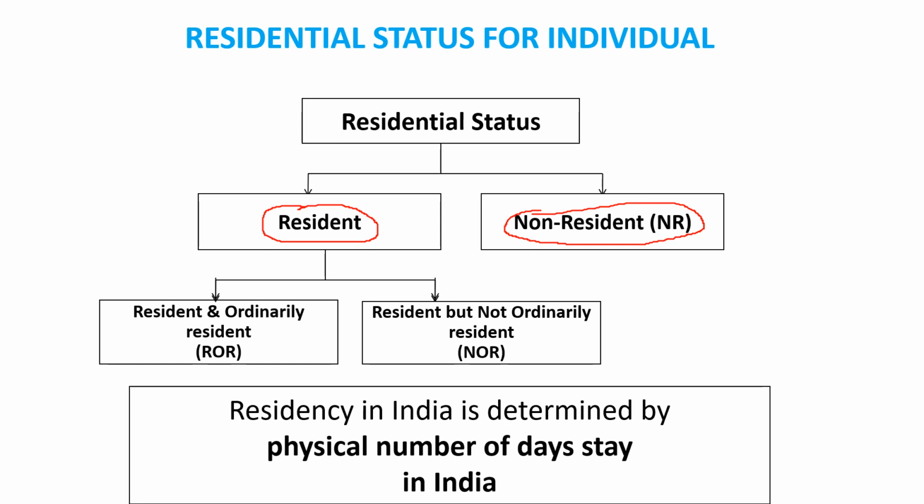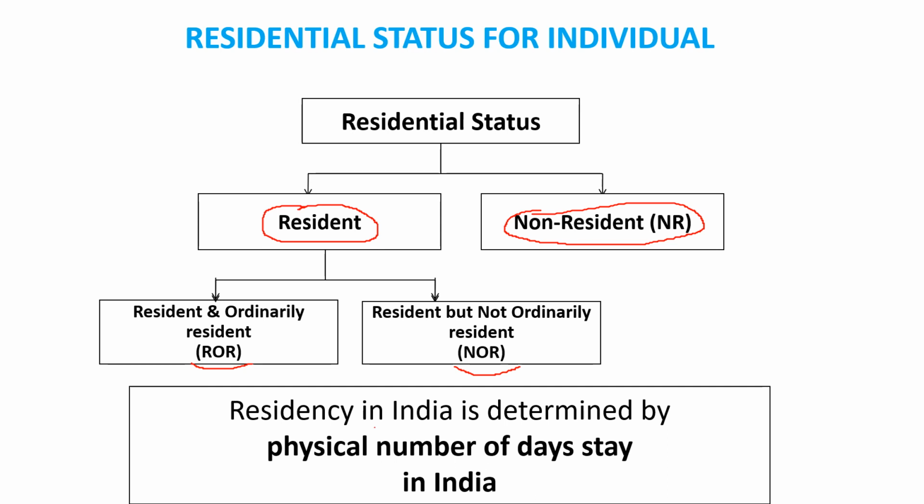Clear? एक होता है resident, दूसरा होता है non-resident. Correct? Who is resident? Again in resident there are two types. One is ROR, second is NOR. ROR means resident and ordinary resident. Second is NOR, resident but not ordinary resident.